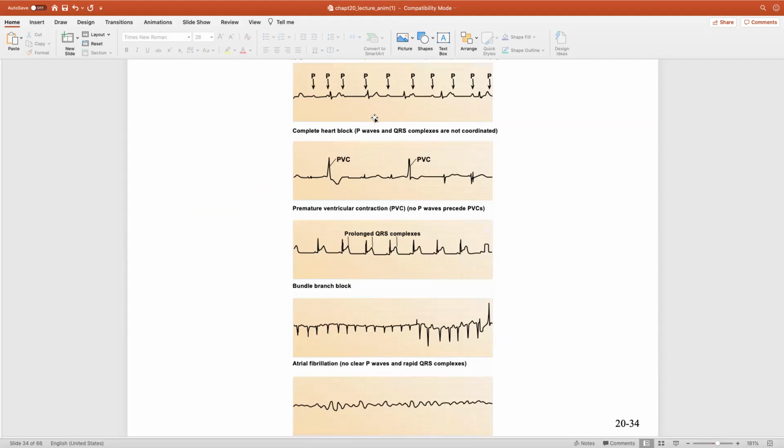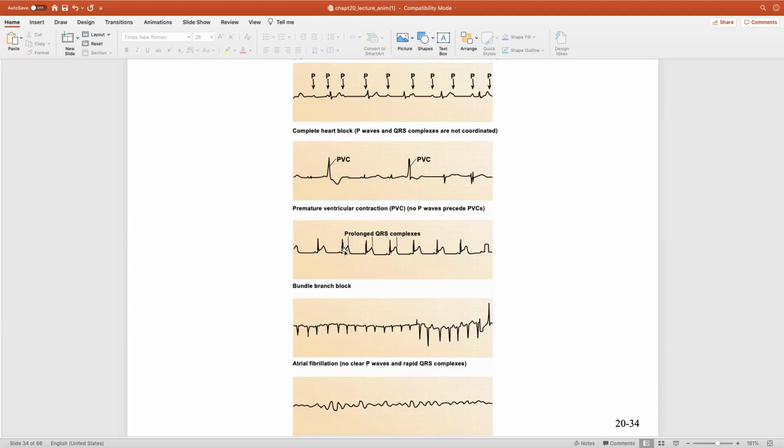What ECGs are not good for is when you have a murmur. When you have a cardiac murmur, you will have to do some kind of ultrasound, right? So then you can figure out which of the heart valves are actually affected. But when you have an arrhythmia, when you have an MI, this is the gold standard for diagnosis.